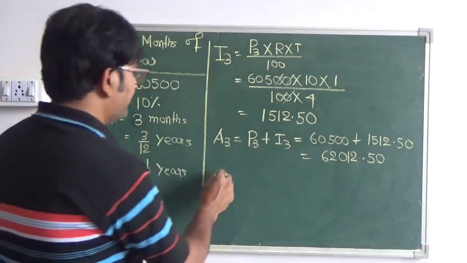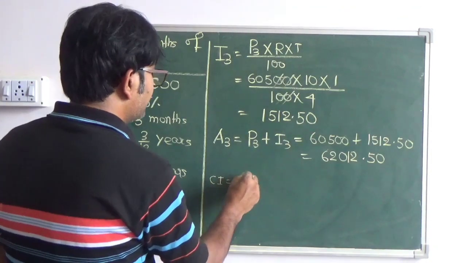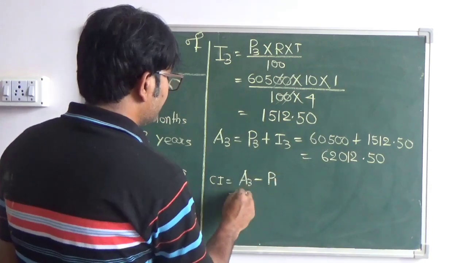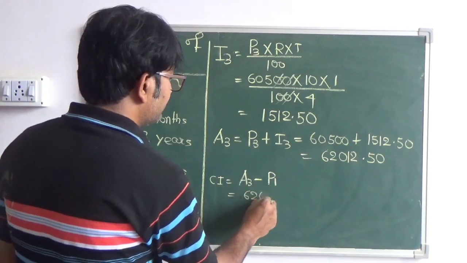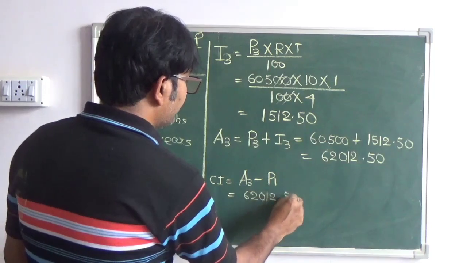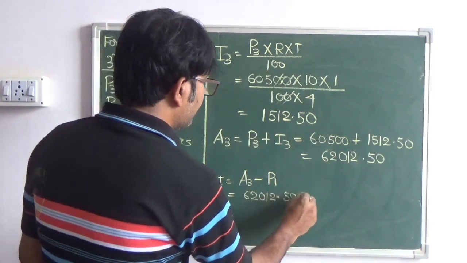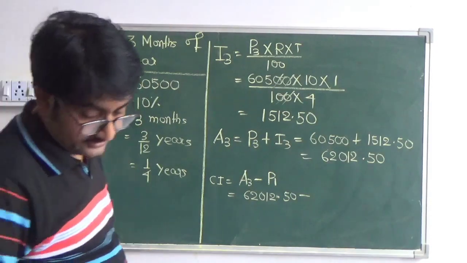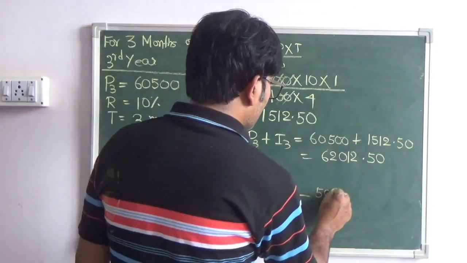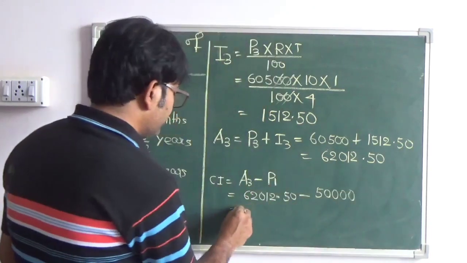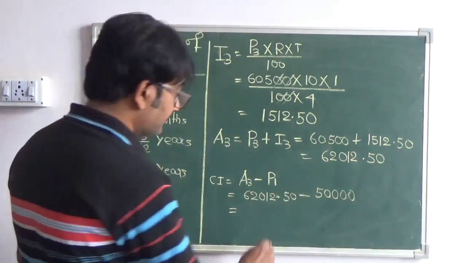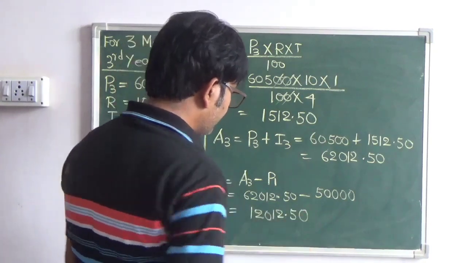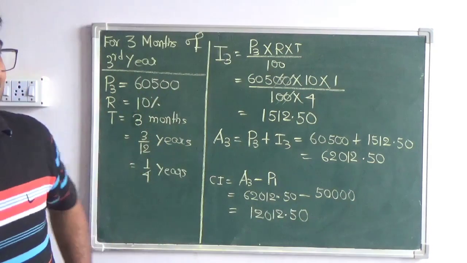Now you have to find the compound interest. So compound interest is final amount A3 minus the original principal, that is P1. So it is 62012.50, and we started with 50,000, isn't it? Yeah. So this is 12012.50. So this is it.